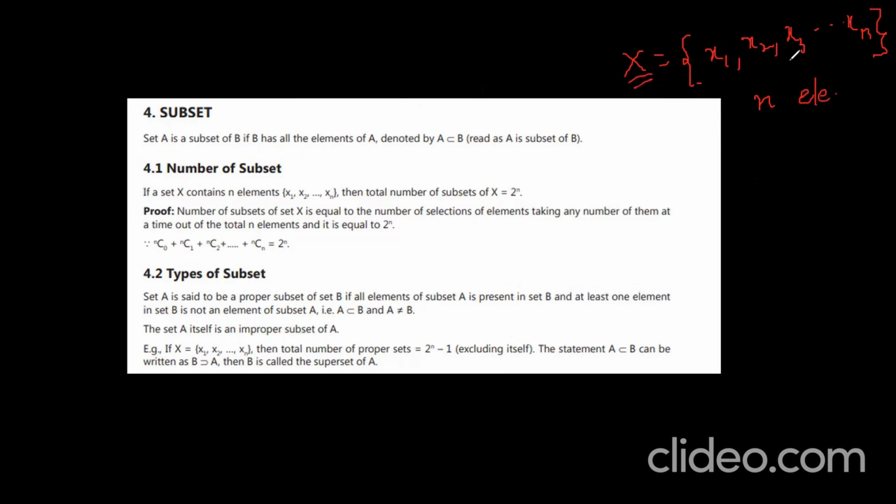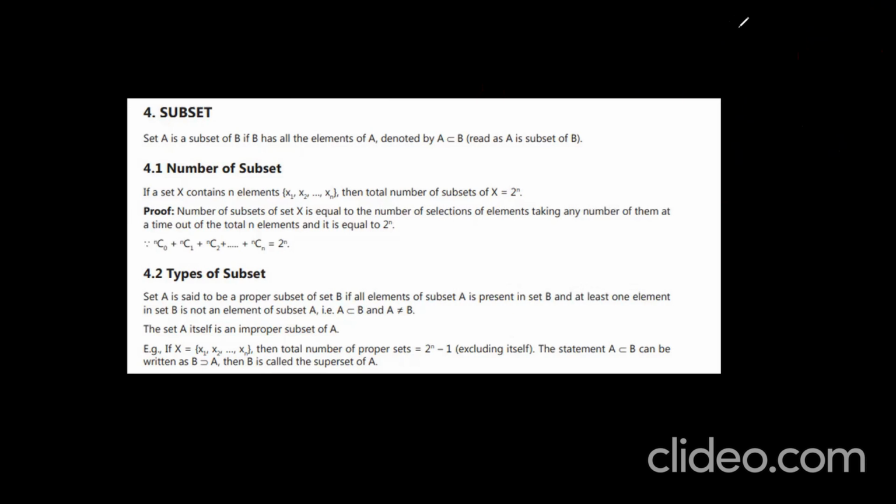So I want to write subsets. If you go on writing all subsets, it is found to be 2 power n. So if X contains n number of elements, then the number of subsets is 2 power n. You understand? Next, the main properties of a subset. What are the properties of a subset?